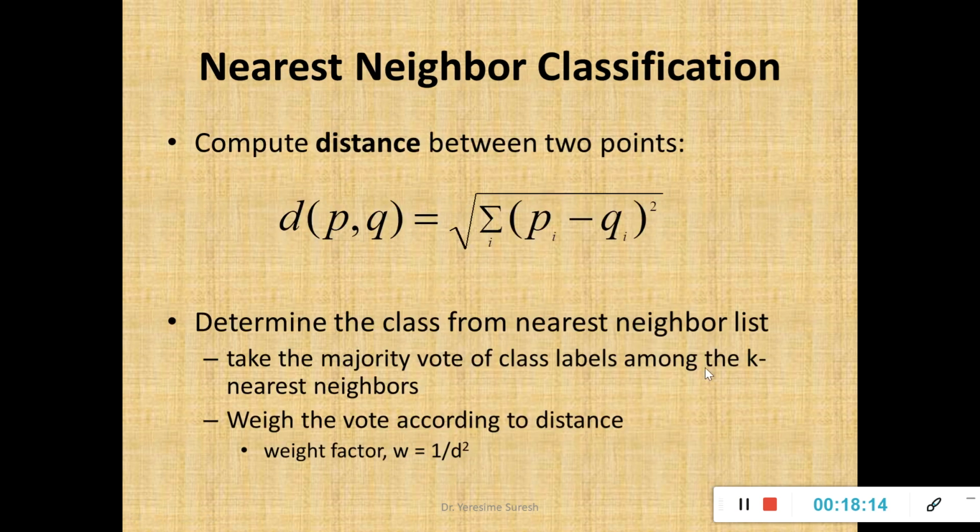So how to find the nearest neighbor between 2 points? And as I've already said, we'll make use of the concept called Euclidean distance. The distance between the points P and Q is calculated as summation of all the inputs starting from first instance to the last instance. Differentiate the x and y coordinates, whole square, and take the square root of it. You'll get the Euclidean distance. That is what is the option available. Either your Euclidean distance, as I've told already, or your Manhattan distance or Minkowski's distance can be used to calculate the distance from training records to the testing records.